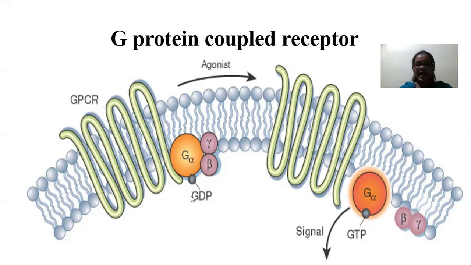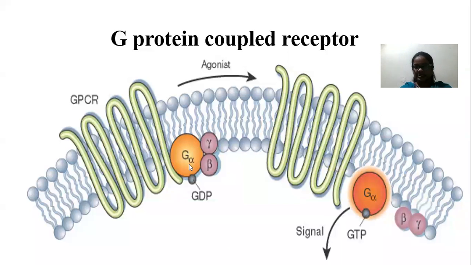GDP, that is guanosine diphosphate. GDP binds with the alpha subunit of the G protein in a resting condition. If there is no availability of chemical signal, it is in the resting state. In the resting state, the GDP is bound with the alpha subunit.